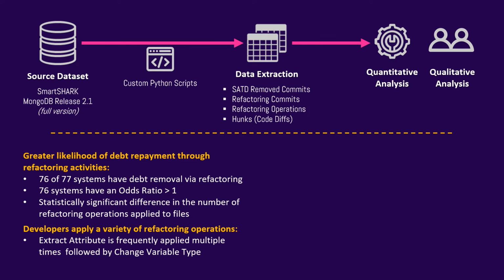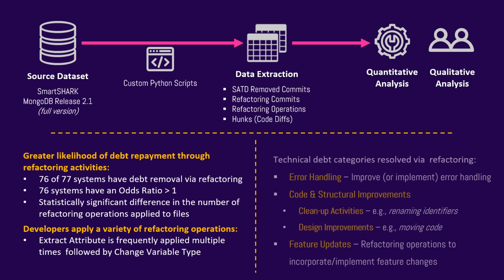Our findings show a frequent co-occurrence between debt repayment and code refactoring, with developers applying a variety of refactoring operations. We observe that developers frequently apply the extract attribute operation multiple times in a file. Furthermore, there is a significant difference in the volume of refactorings developers apply when removing technical debt compared to general maintenance activities.